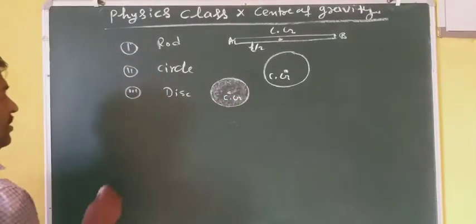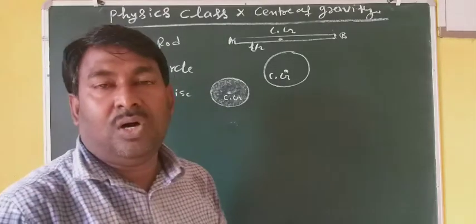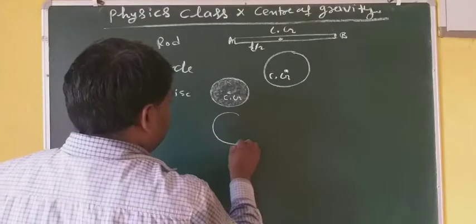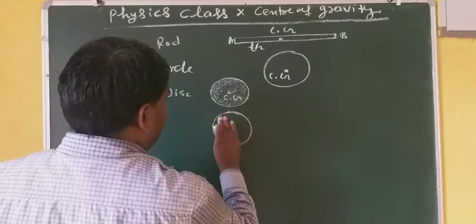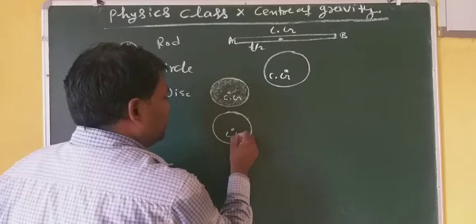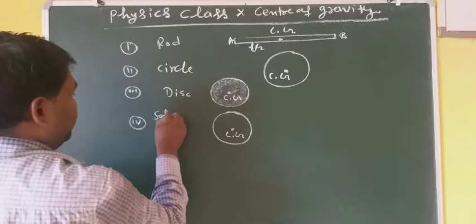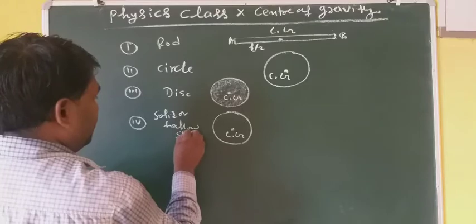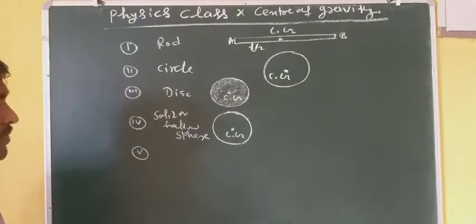geometrical center. Now, fourth, hollow sphere or a solid sphere. In both situations, this is three-dimensional geometry, just like this. Here also, whether it is a hollow or solid sphere, its center will be its center of gravity. Okay. Now this is a solid or hollow sphere. Solid or hollow sphere.